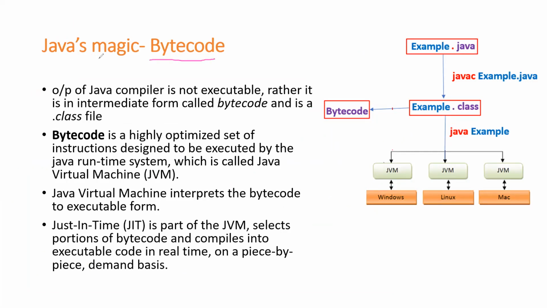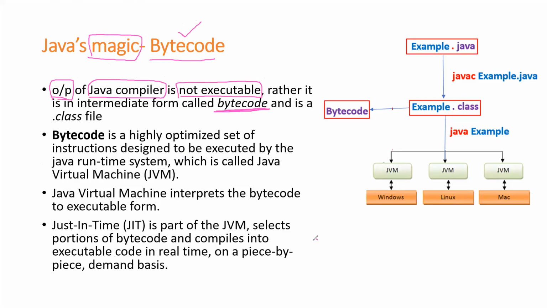Bytecode is Java's magic. Why is it magic? Because irrespective of what platform you compile the code on, you are going to get the same bytecode. Now, the most important thing is the output of the Java compiler. The output of the Java compiler is not an executable file, but it is a bytecode.